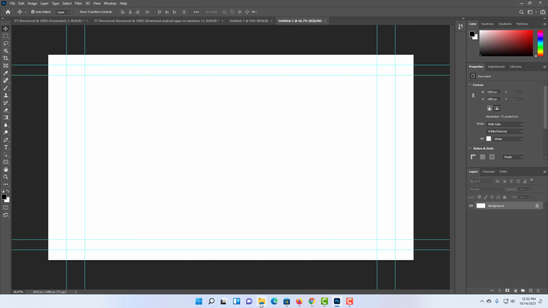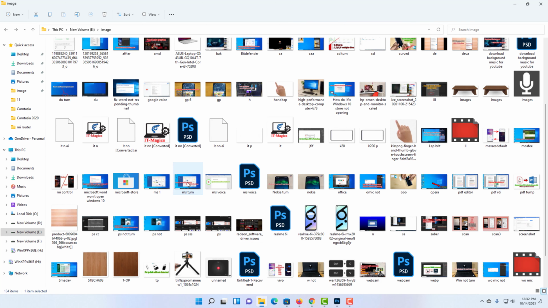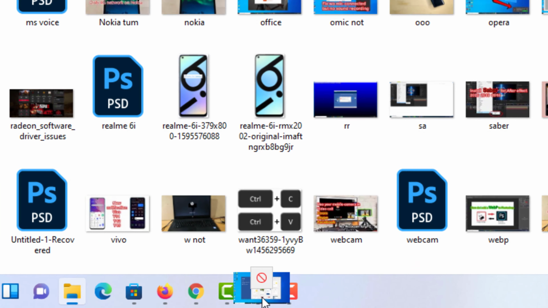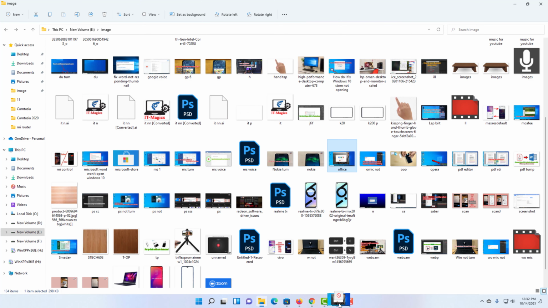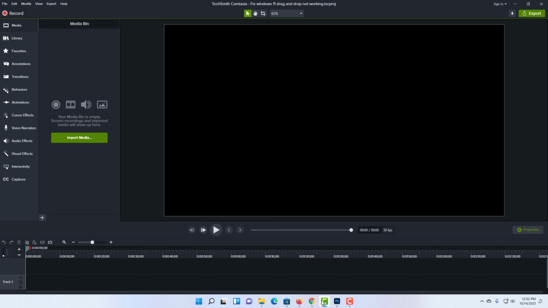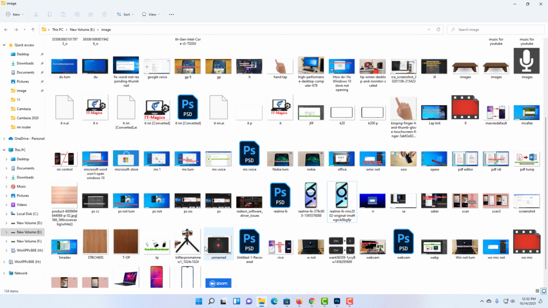The Adobe Photoshop program is running on Windows, but I can't drag and drop any image in Adobe Photoshop. I have tried drag and drop on Camtasia software, but in the same way, drag and drop is not going to be taken here either.